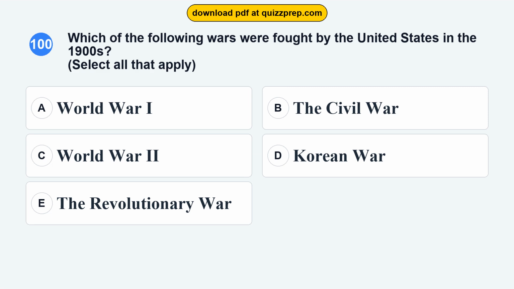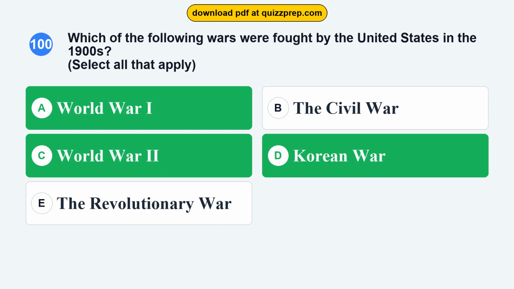Question 100. Which of the following wars were fought by the United States in the 1900s? Option A, World War I. Option B, the Civil War. Option C, World War II. Option D, Korean War. Option E, the Revolutionary War.